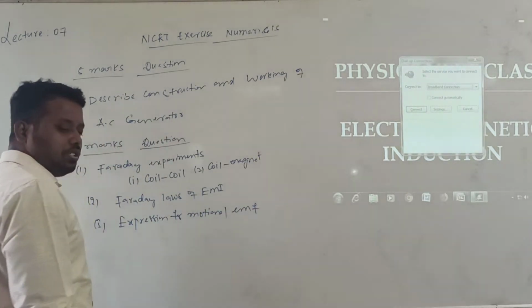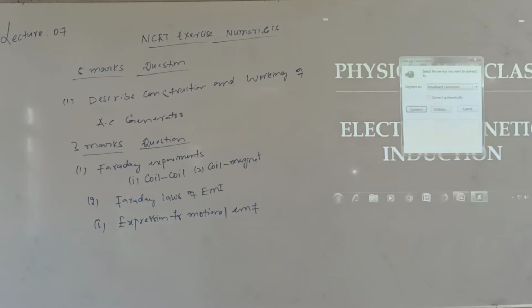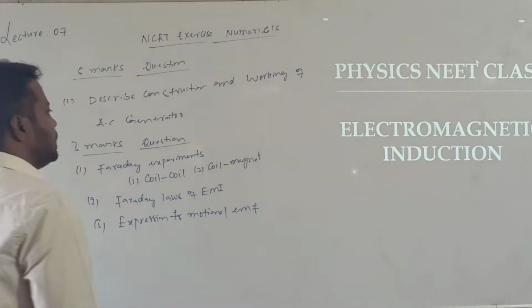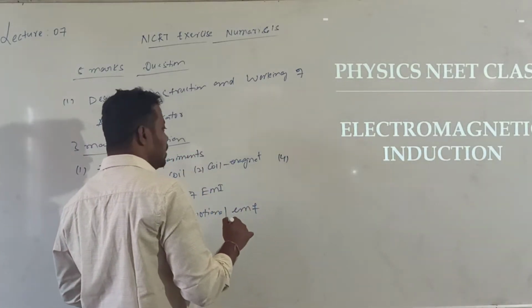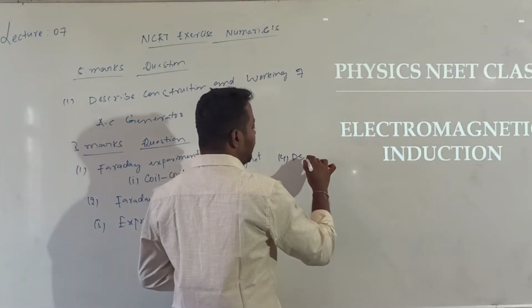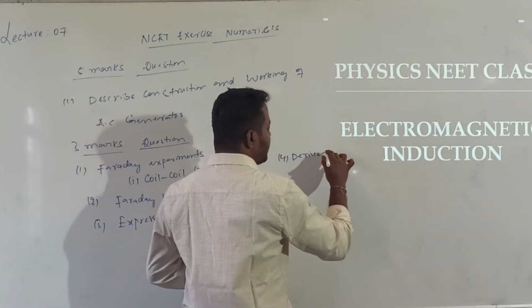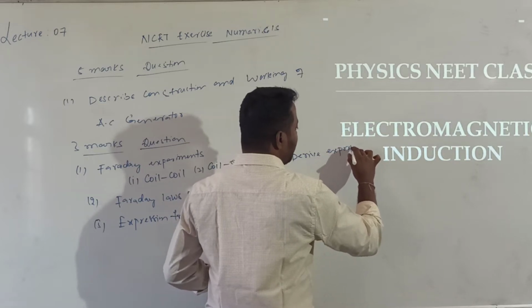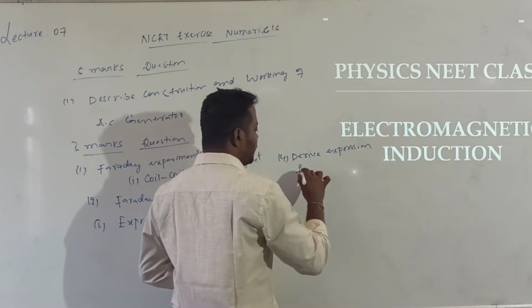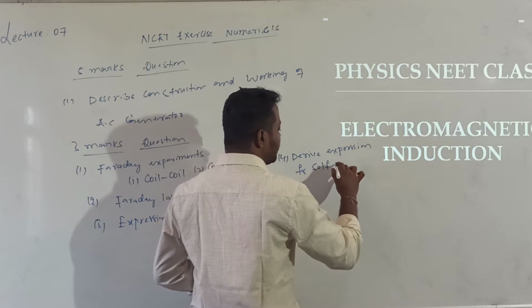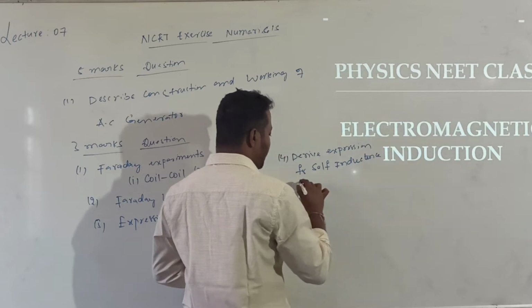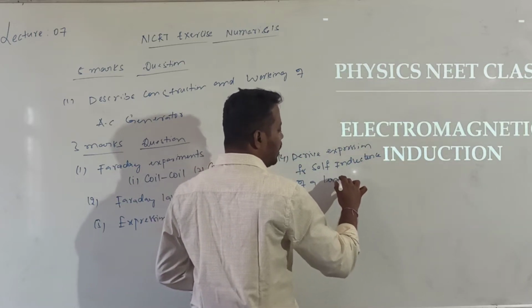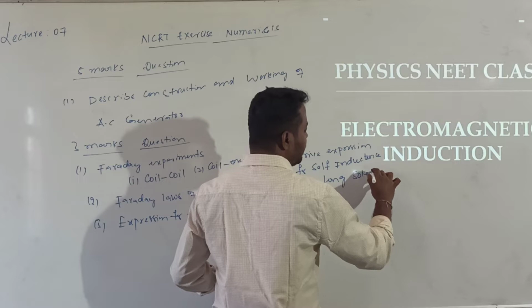One more 3 marks question is in this part. After expression for motional EMF, the 4th question is define or derive the expression for self-inductance of a long solenoid.